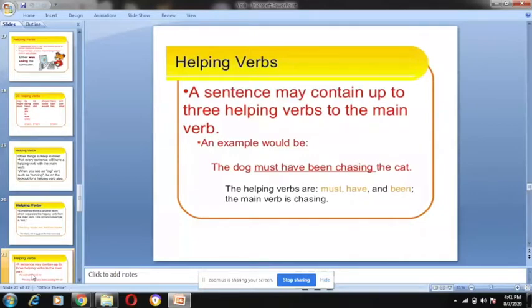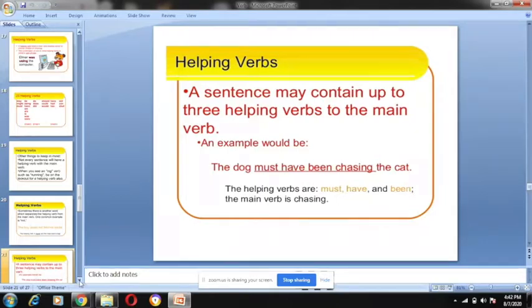When we say the dog must have been chasing the cat, chasing is the main verb and must have been are the helping verbs. Is it clear? Yes, ma'am.